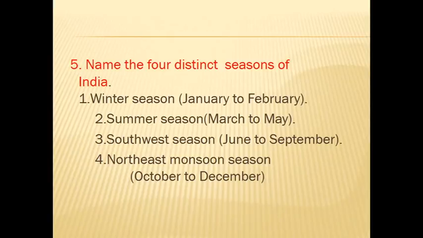Your handwriting should be neat. Summer season, March to May. Southwest monsoon season, June to September. Northeast monsoon season, October to December.